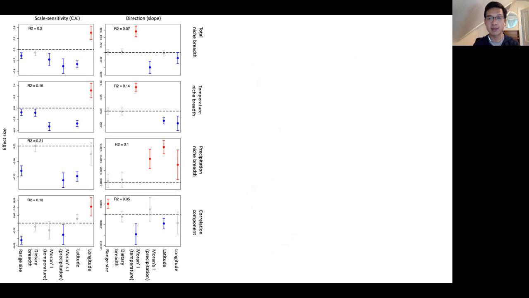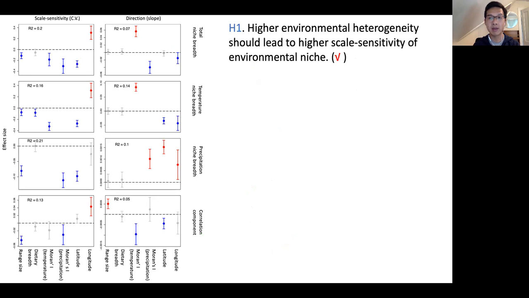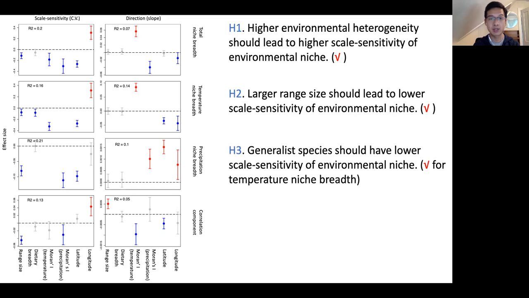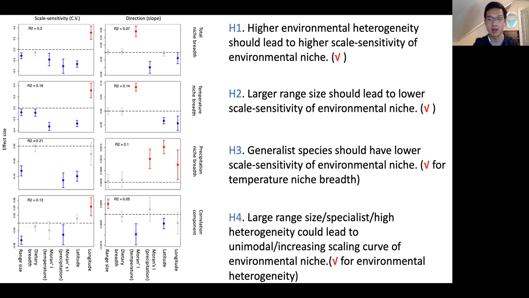With respect to the hypothesis, we did find that high environmental heterogeneity lead to higher scale sensitivity of environmental niche. We also find that larger range size also lead to lower scale sensitivity of environmental niche. But for generalist species, it only has lower scale sensitivity for the temperature niche breadth component. We also find that higher environmental heterogeneity is more likely to give rise to unimodal or increasing scaling relationship.